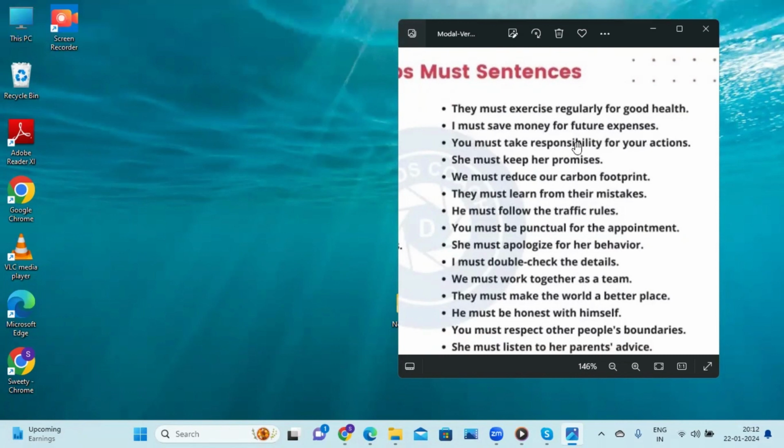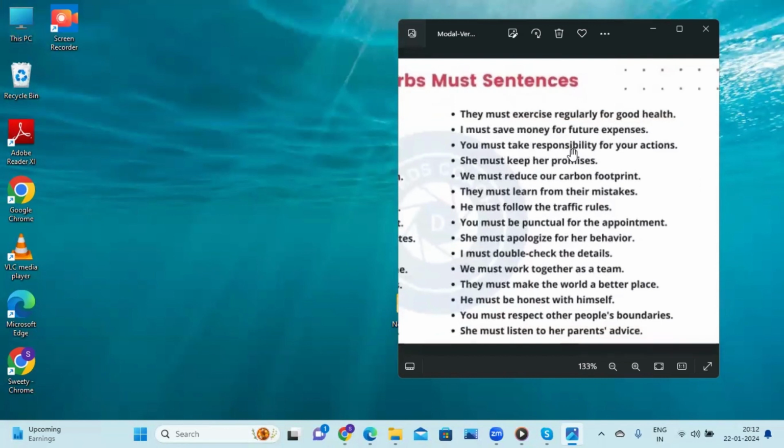When we save money, we use that money whenever we want to. In the future, next time when we want to do something, if you want to buy some vehicle, when you have enough money to buy, you will buy it by spending that money. That is what it means. So it is our duty to save money for future expenses.